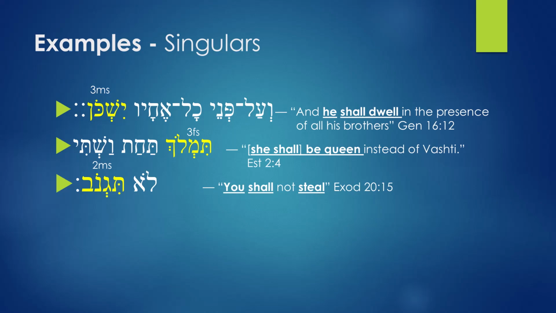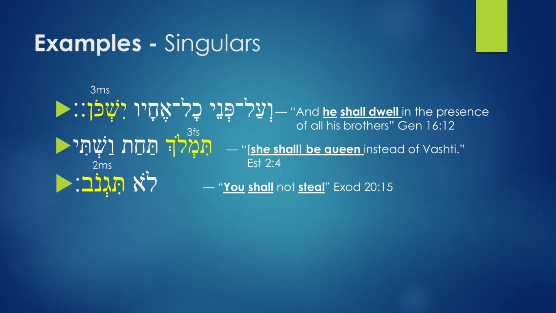It's in the construct, so it becomes faces of. Then we have kol, which means all. Echav is coming from the word ach. Ach means brother. Echav has a pronominal suffix, so echav means his brothers. The last one you have is yishkon.